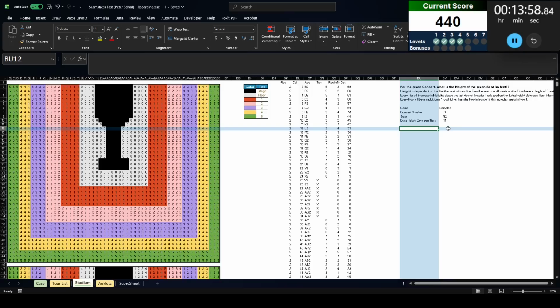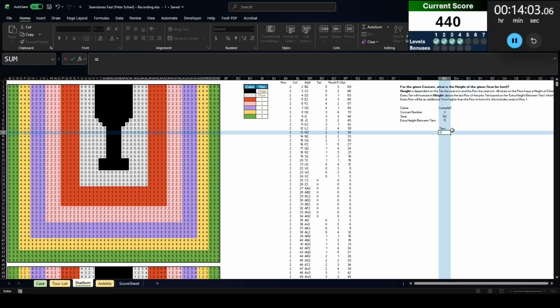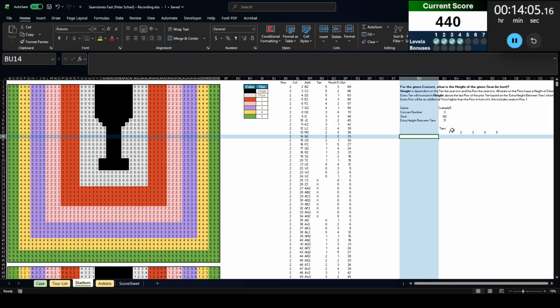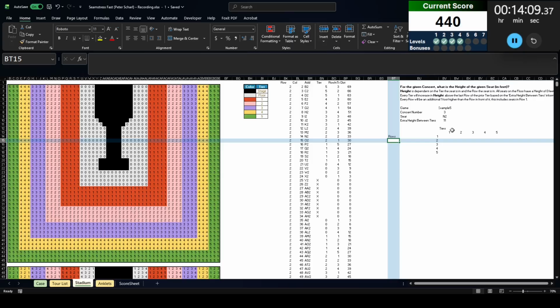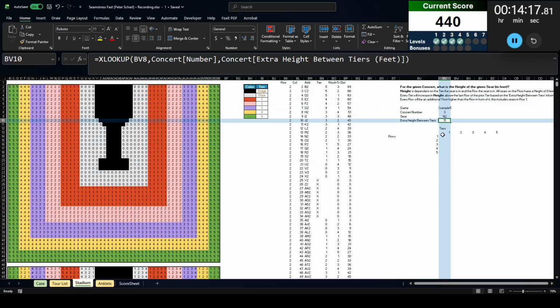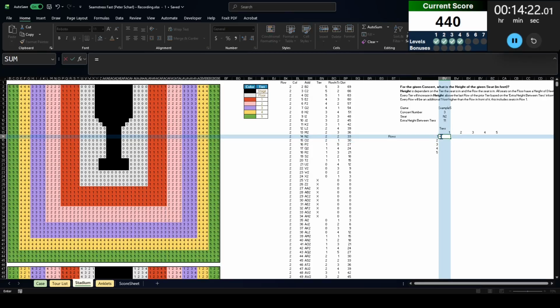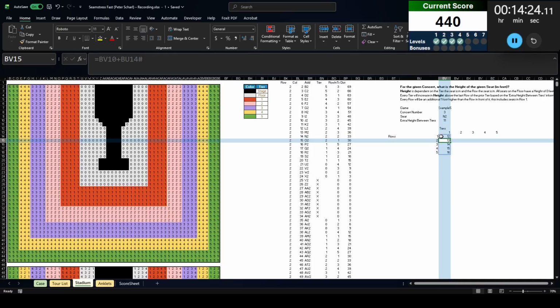So I'm going to do a 2x2 table here. So we're going to have, let's do tiers across the top, sequence column 5. We'll do rows across the side. All right, and let's figure this out. So the way I understand it is floor is always going to be 0 because it's on the floor. Tier 1, you're going to take a look at that first extra height, but then add a row for each row in there. So it should be this plus these there.